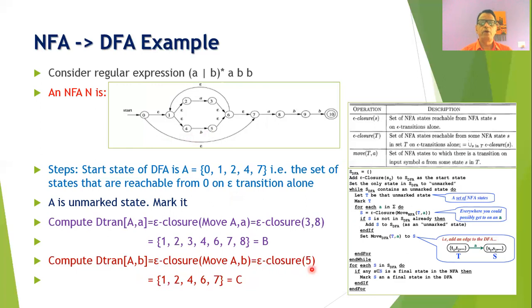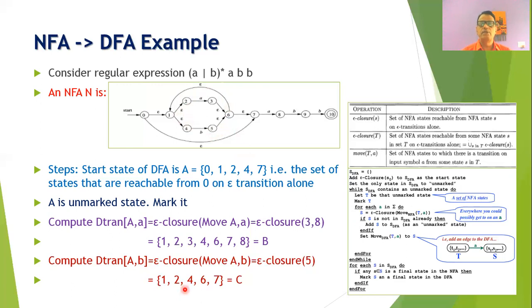Now we can compute epsilon closure of 5. That is, we will see how many states we can reach from 5 on epsilon transition alone. From 5 we can go to 6, from 6 we go to 1, and from 1 we can go to 2 and 4, and therefore these states will be 1, 2, 4, 5, 6, and 7.